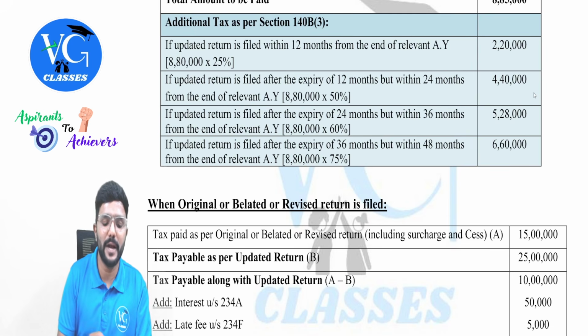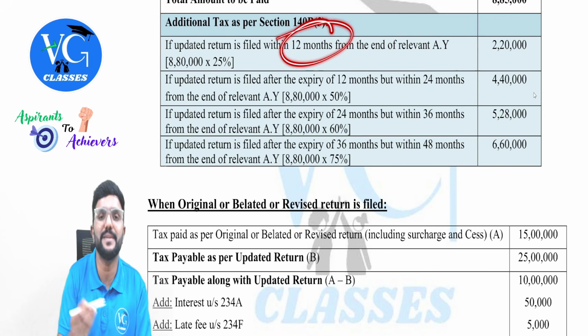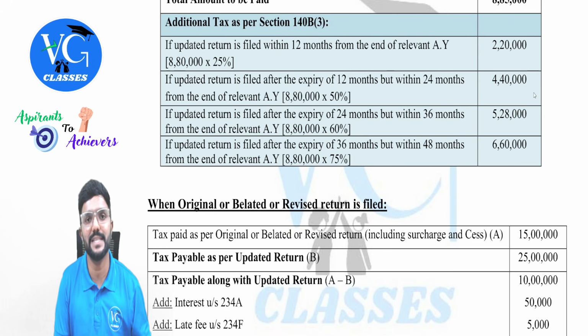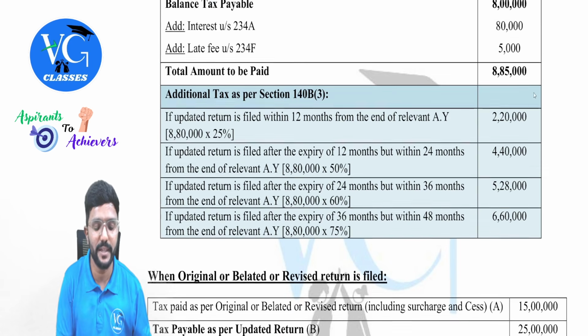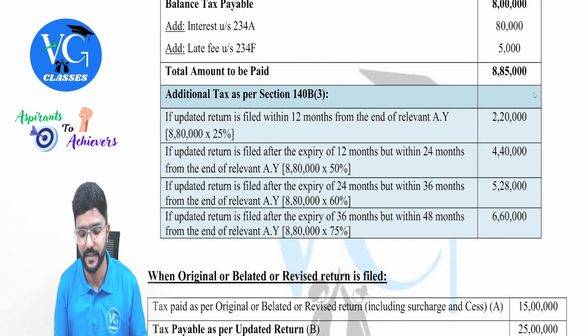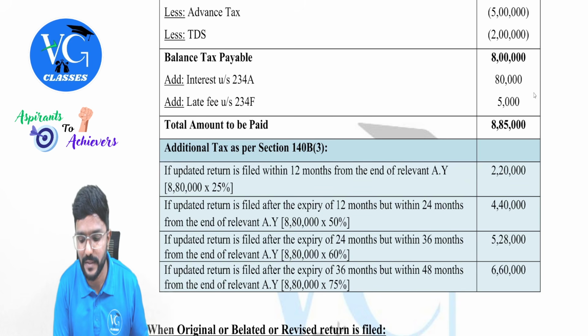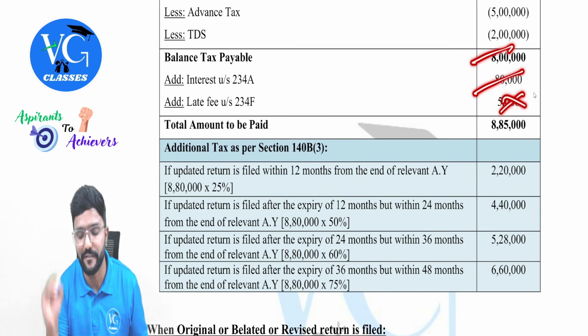Let us assume the updated return is filed within 12 months from the end of the assessment year. In that case, what is the additional tax? 8 lakh 80,000 into 25%. How did I get 8 lakh 80,000, guys? Tax plus interest, no late fee.